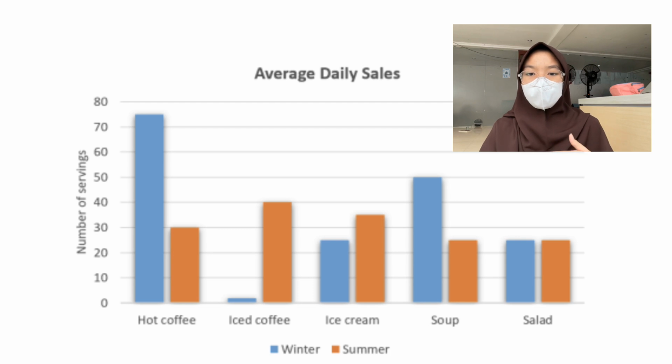But what's also interesting is that there are still many people who buy ice cream in the winter. Maybe it's because it still tastes good, or maybe they're eating ice cream in a warm room, so it's still comfortable.